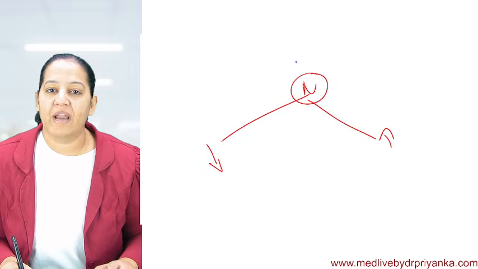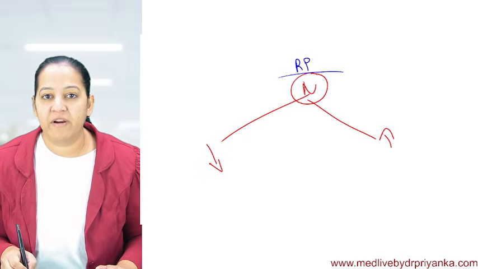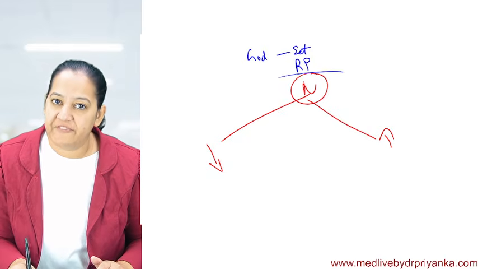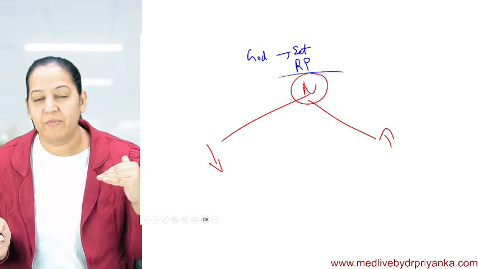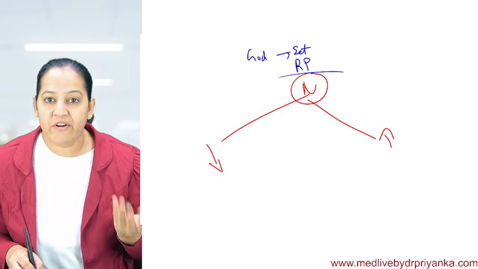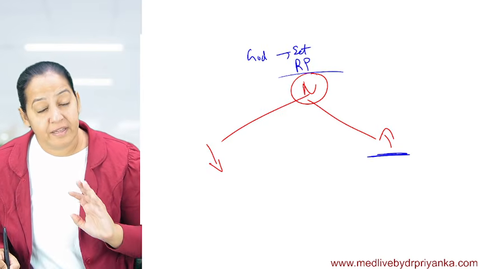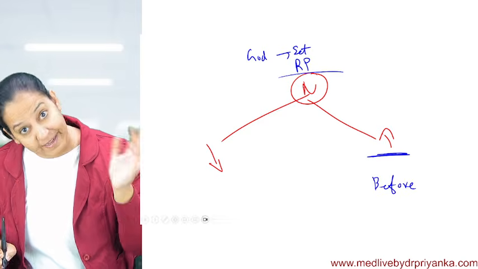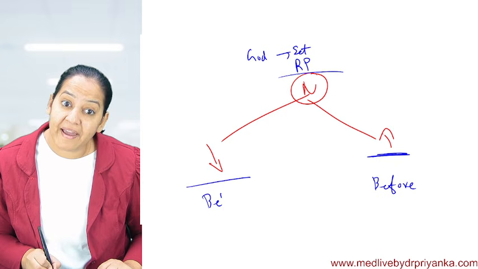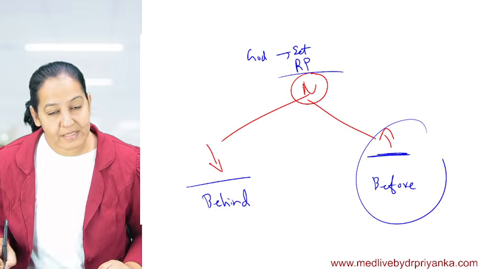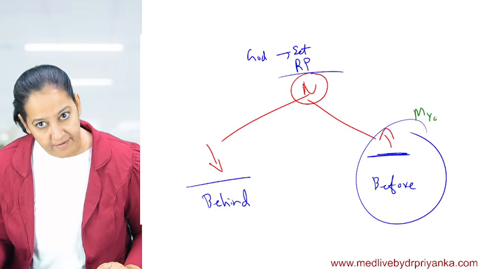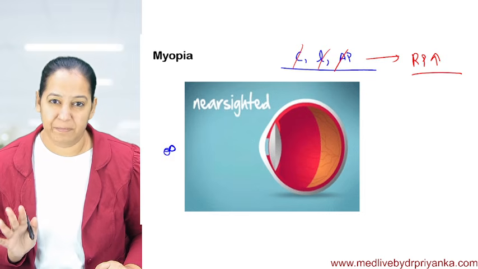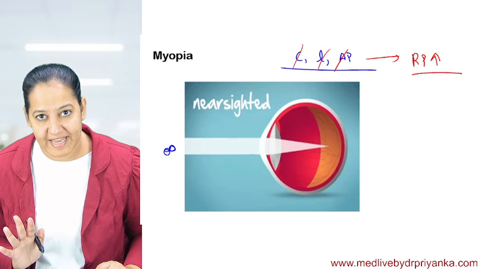Normally the human eye has a refractive power set by the great God so that when the rays come from infinity, they focus on the retina. But when the refractive power increases, they focus before the retina. And when the refractive power decreases, they focus behind the retina. This disorder is known as myopia, and this disorder is known as hypermetropia. I'm trying, people, say something. Are you getting what I'm saying?